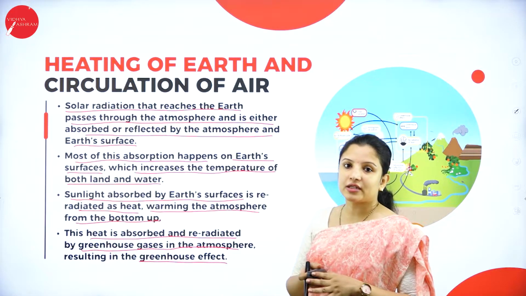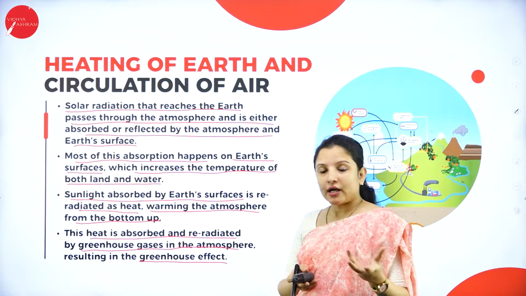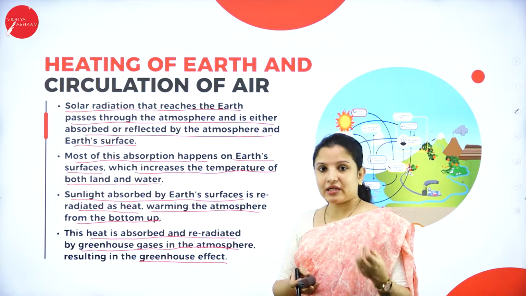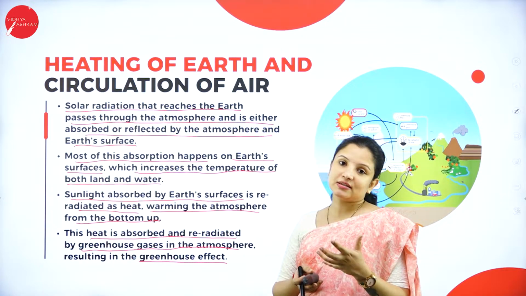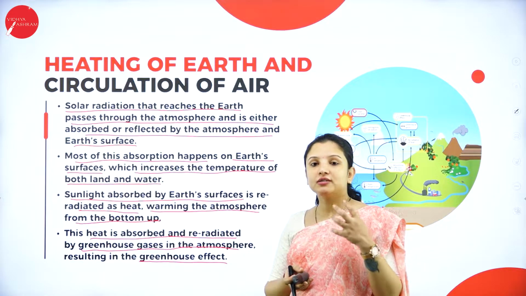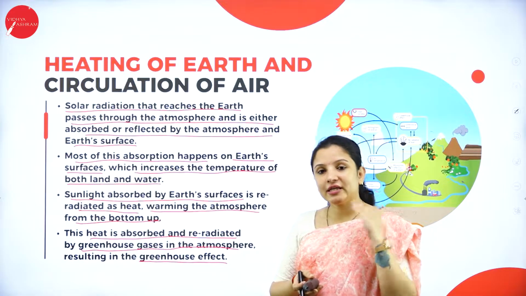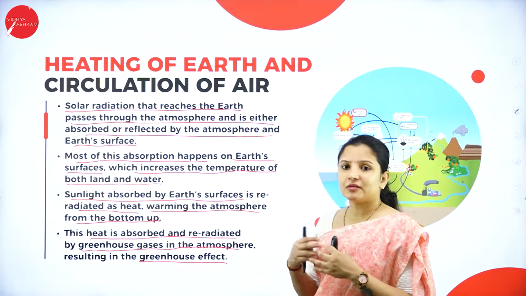We all know about the greenhouse effect. We have also learned in the previous sessions that there are some gases such as carbon dioxide and methane in the atmosphere that actually increase the earth's temperature because they help in absorbing most of the sun's energy, or the heat, that is entering the earth's atmosphere. So this is nothing but global warming.